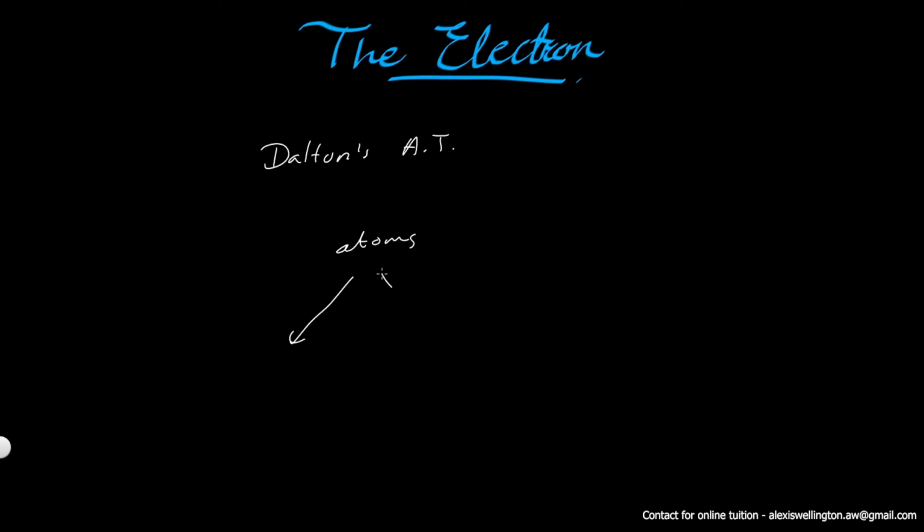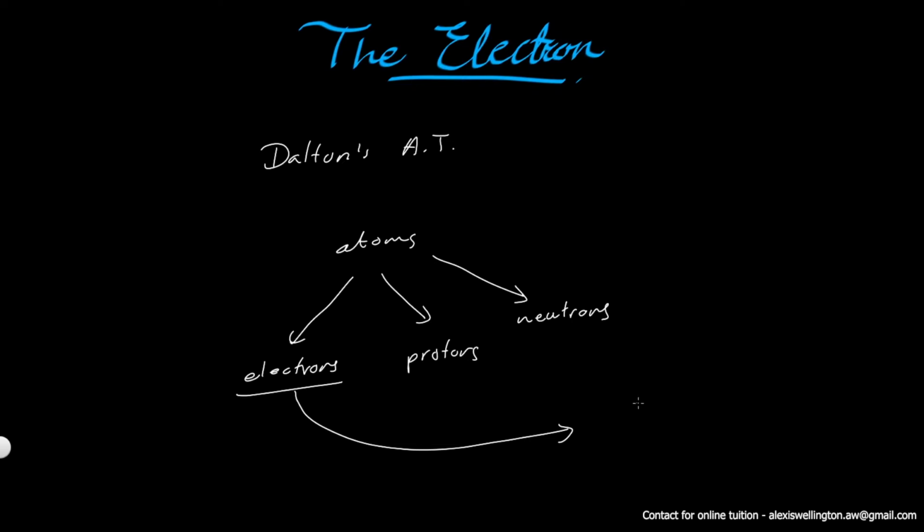atoms are composed of even finer particles known as subatomic particles, and these are electrons, protons, and neutrons. Out of these three, electrons were the first to be discovered, and these were discovered thanks to a glass tube called the Crookes tube, which was of course discovered by William Crookes.